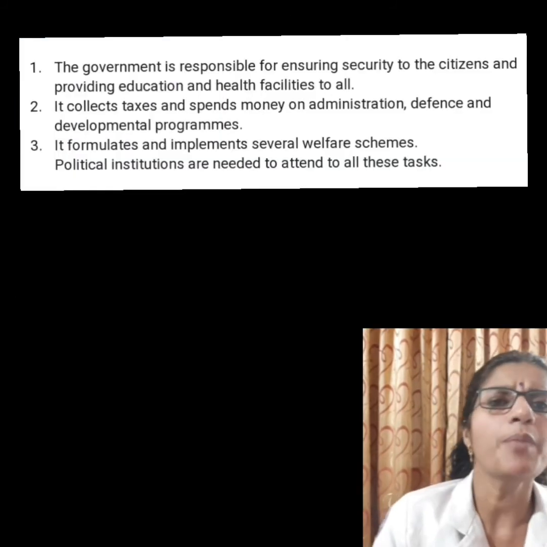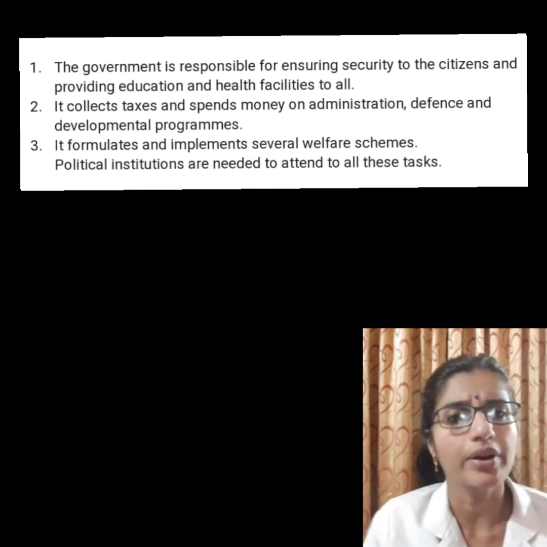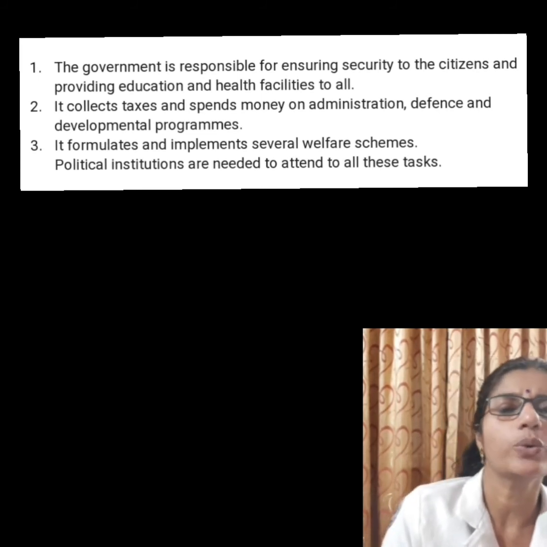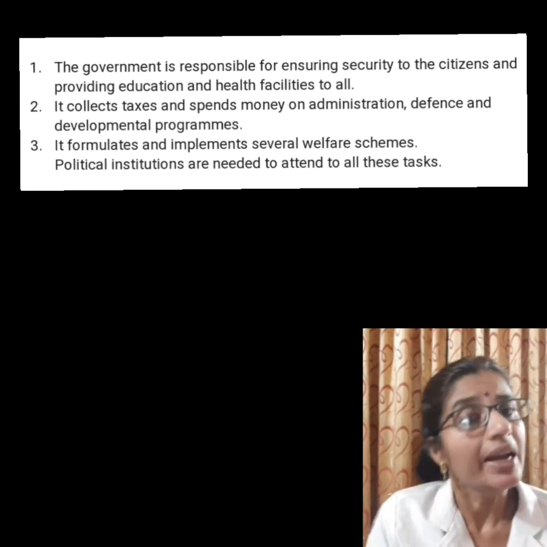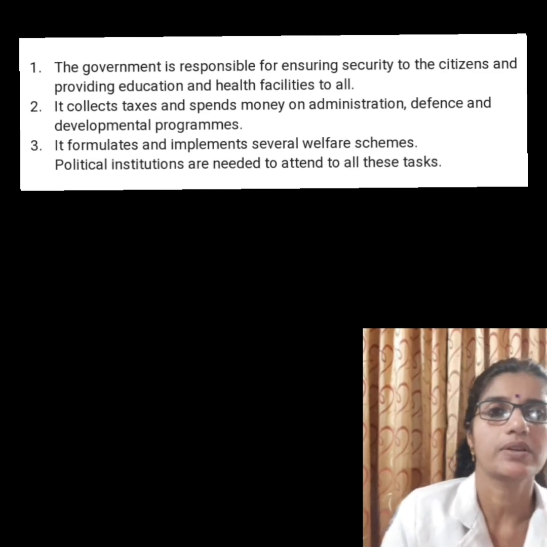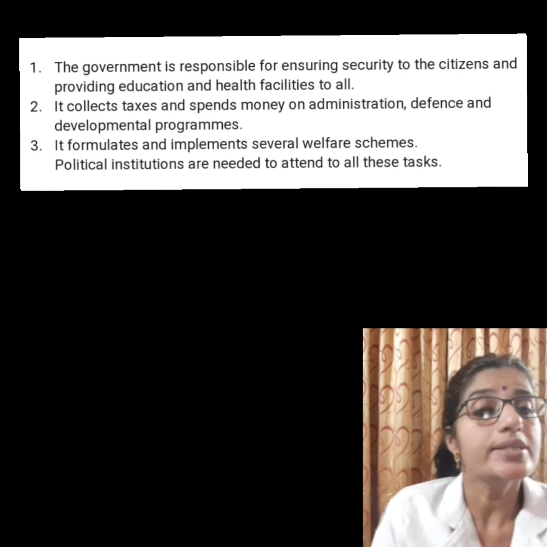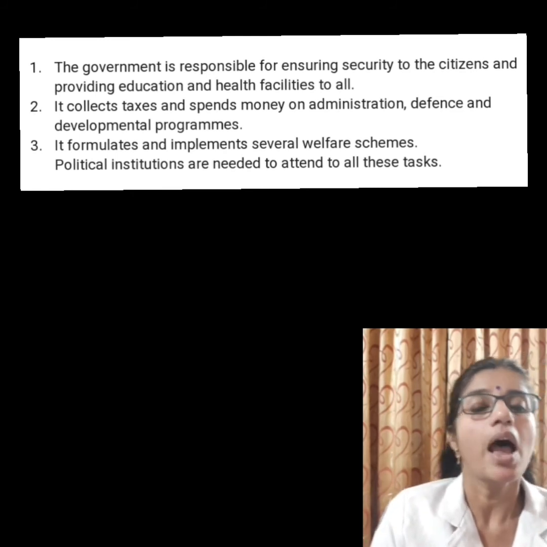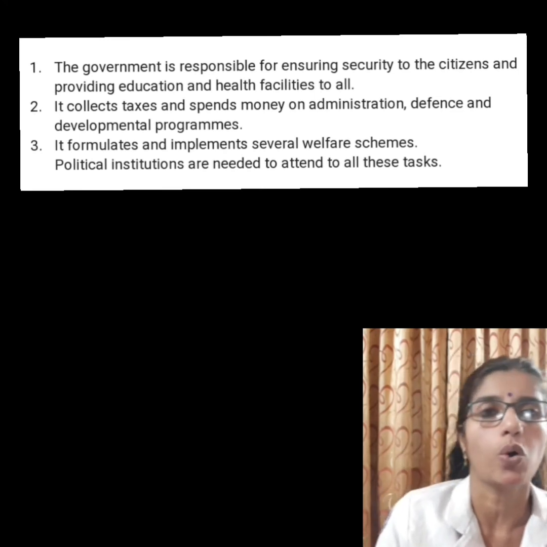Children, the name of this chapter is Working of Institutions, right? So what is an institution? Why do we need institutions? Governing a country involves various activities. The government is responsible for ensuring security to the citizens and providing educational and health facilities to all.